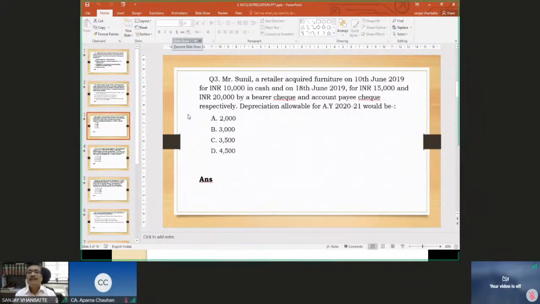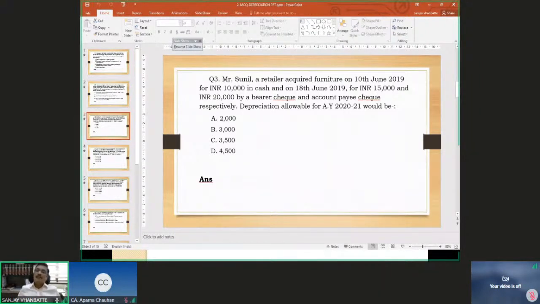Mr. Sunil, a retailer, acquired furniture on 10th June 2019 for 10,000 in cash. On 18th June 2019, 15,000 rupees and 20,000 by a bearer cheque and account payee cheque respectively.